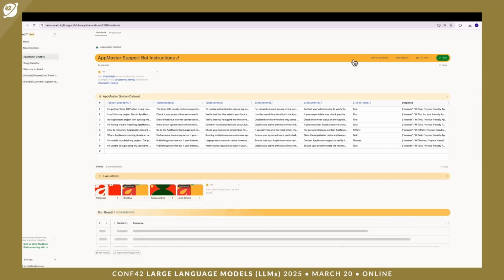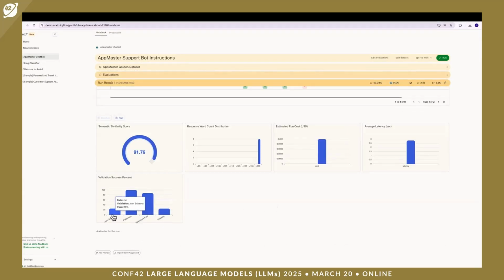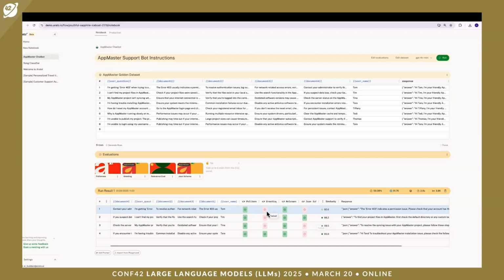So as we can see, we get a relatively poor results on several of our evals, including the JSON schema, and we can see the individual failures on specific inputs.